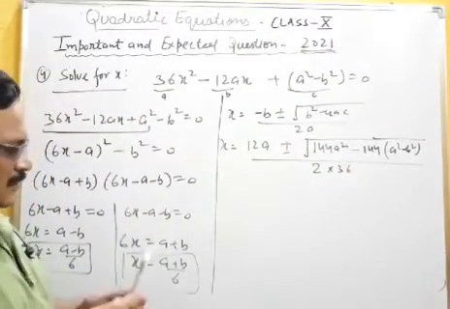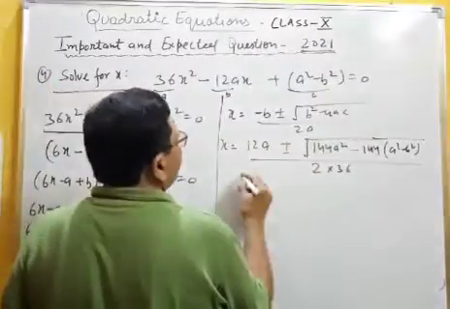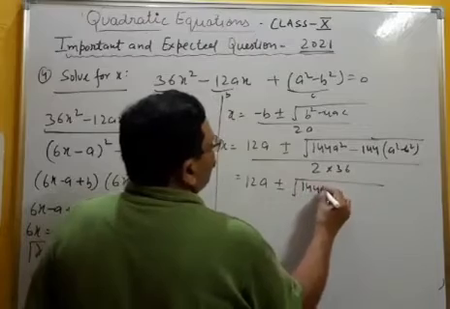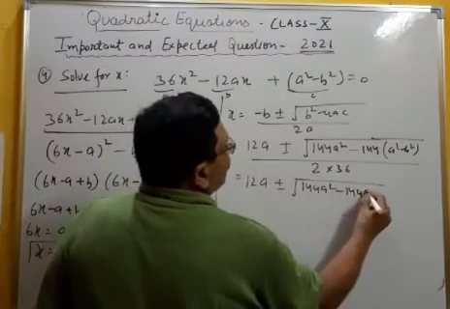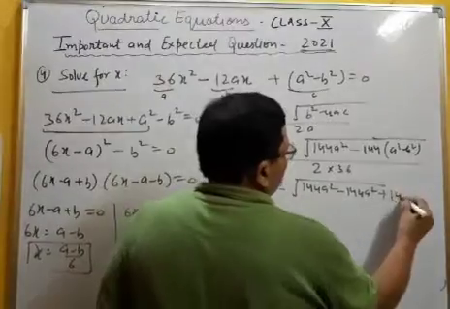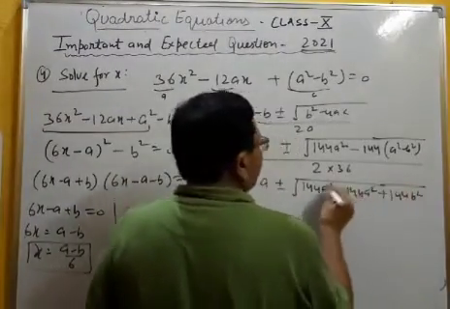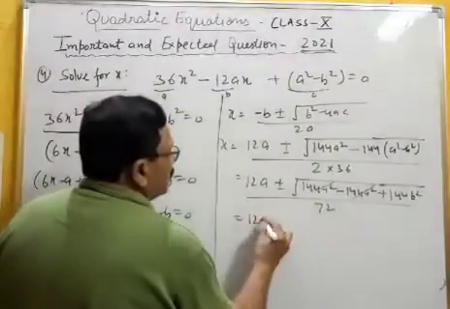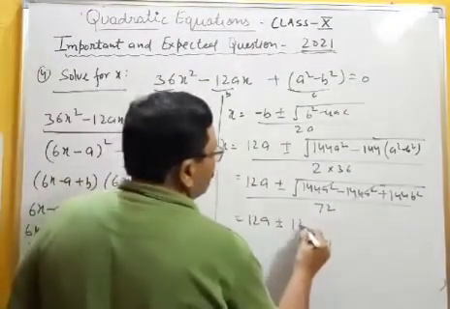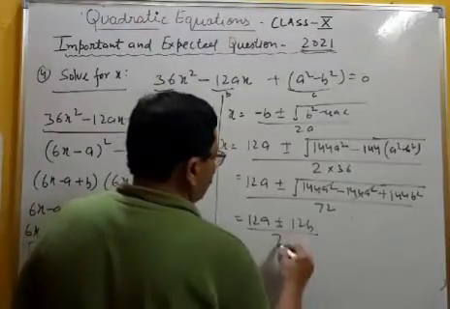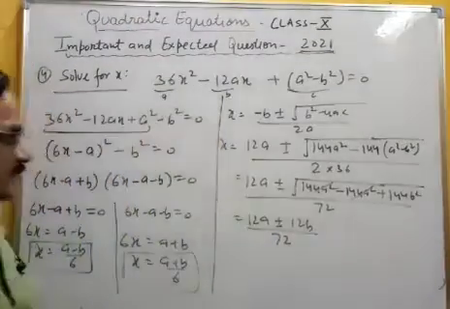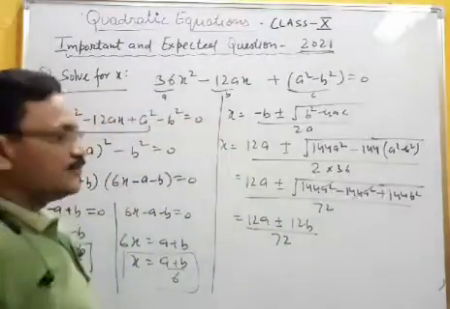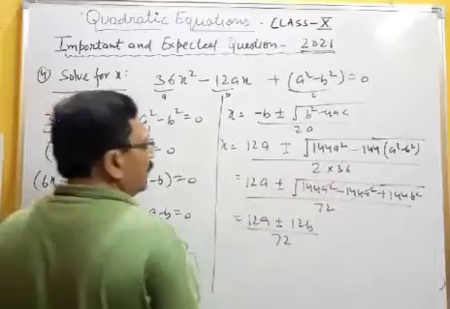Clear? Now you open the bracket. What will you get? 12A plus minus square root of 144A square minus 144A square plus 144B square. These two cancel, upon 72. 12A plus minus, it is 144B square, so you can take 12B, and then finally remove the under root sign.